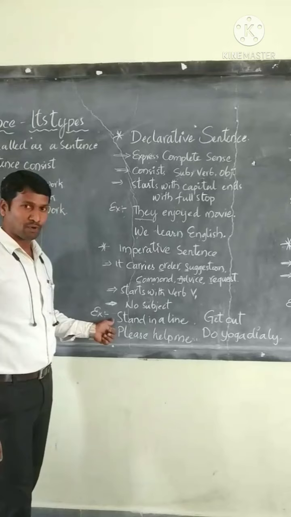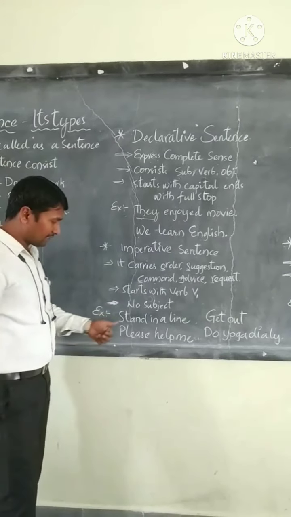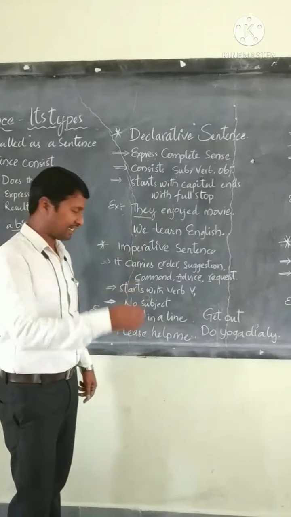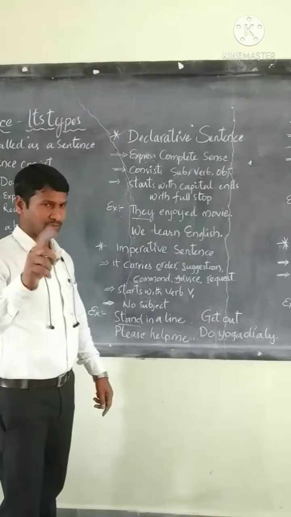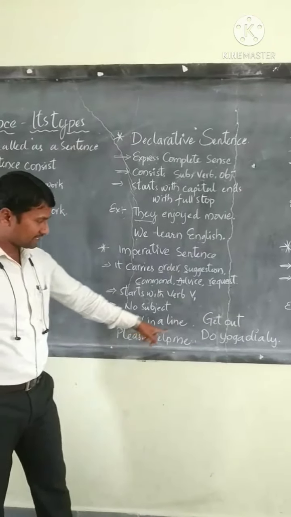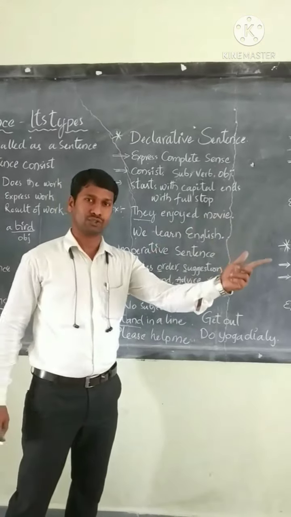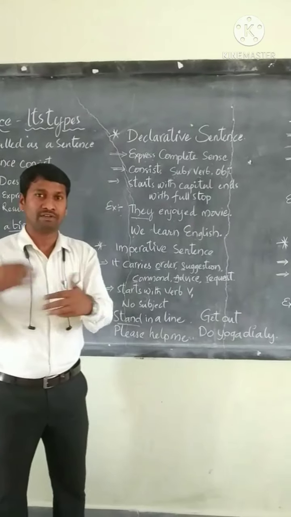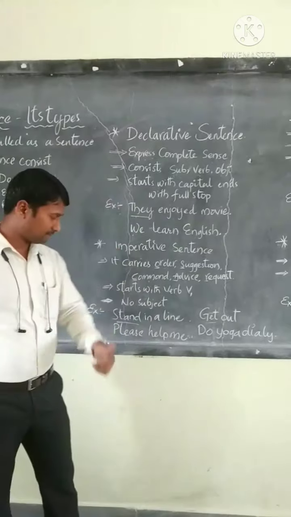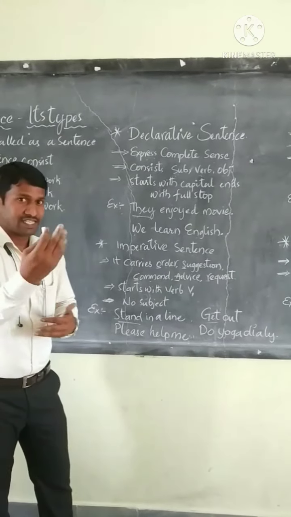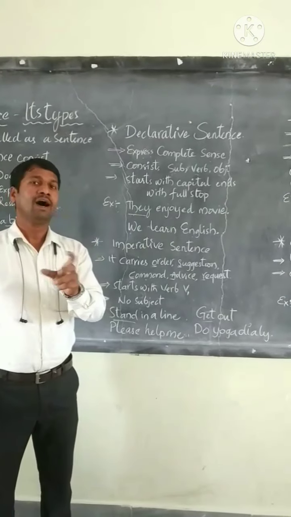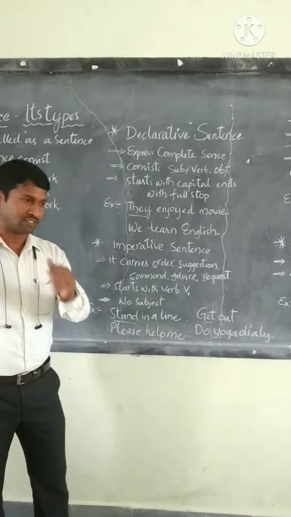Here I go with examples of imperative sentences. Stand in a line. When someone commands us, they say stand in a line. Stand is a verb form, particularly V1. The other sentence is: get out. When we command or order someone, we say get out. Get is a verb, that is V1. And when we are requesting someone, we use the word please. So whenever a sentence has the word please, undoubtedly it belongs to the imperative sentence.